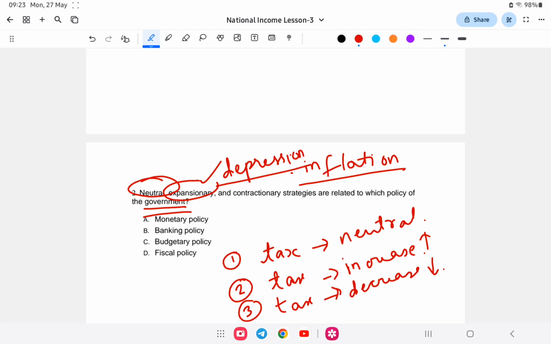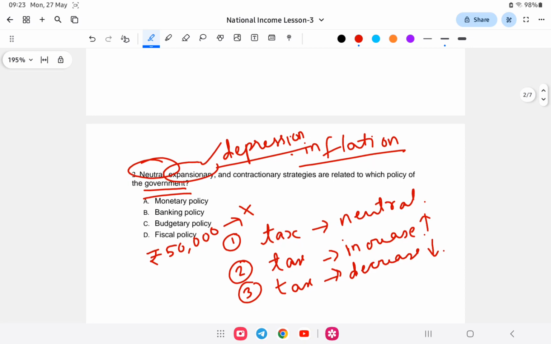For example, you have an income of rupees 50,000 where the tax is neutral. That means you neither have to pay any taxes. Next, in case the taxes increase, for example, on 50,000 earned, the tax increases from 10% to 20%. So it will be 10,000. So when the tax is increased, your income tax was 5,000 at 10%, and now it becomes 20%.